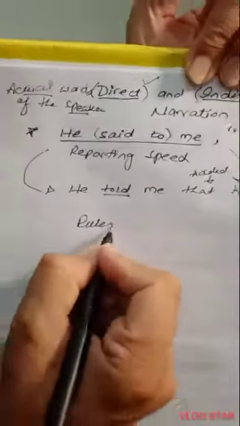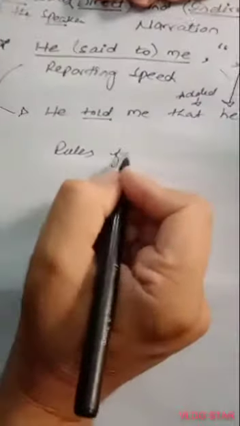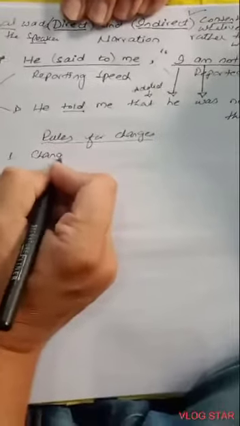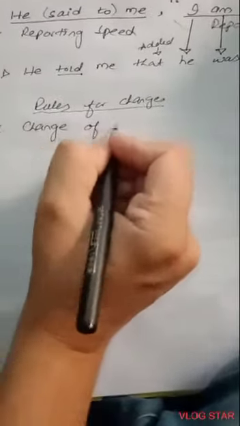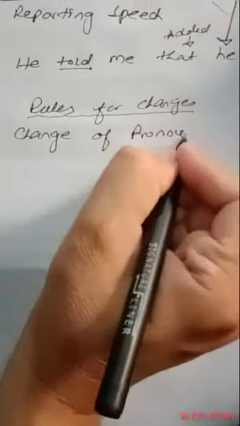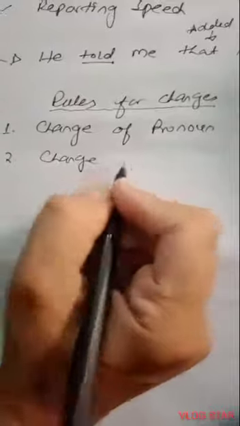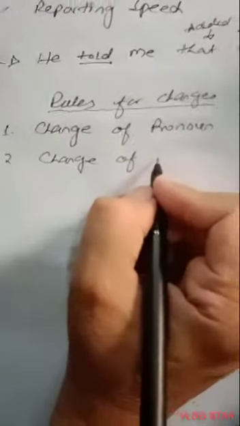So let's see what are the rules for these changes. Why we have made these changes. So number one, what are the changes? First of all, change of pronoun. Second, we have change of tense, or we can say change of verb.